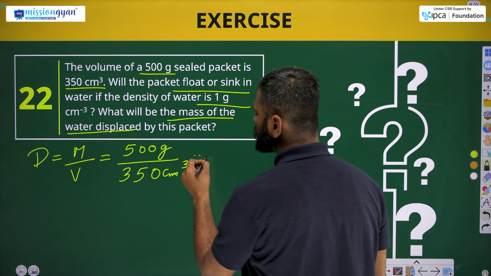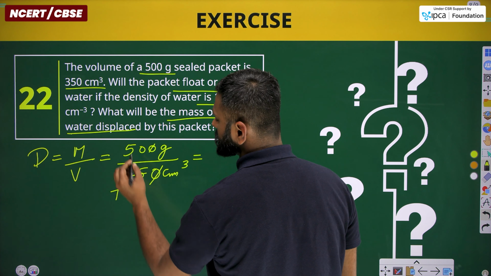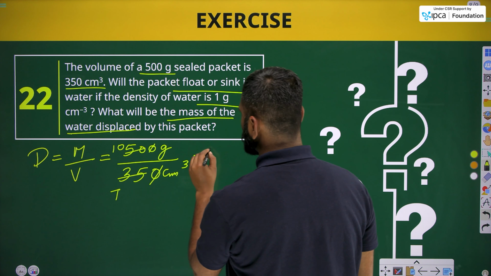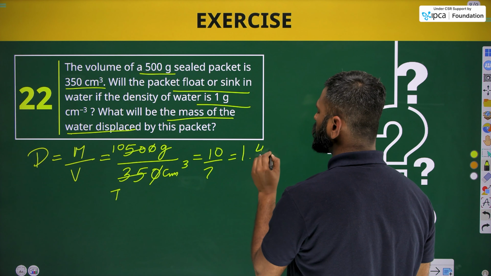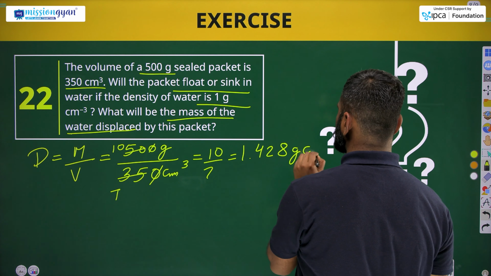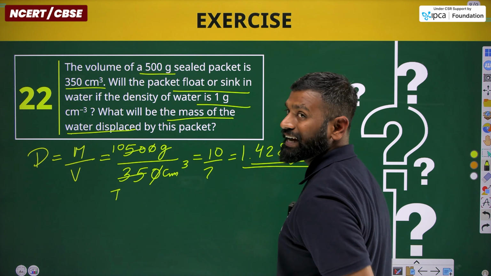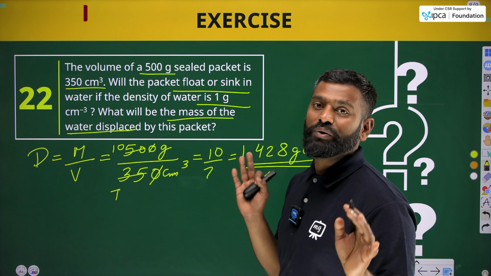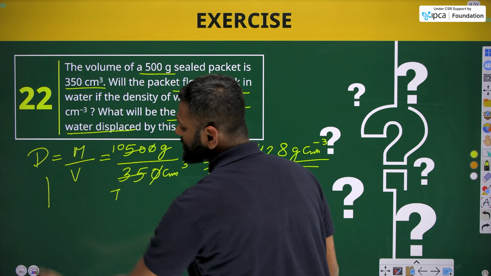By solving this, we'll get 10 upon 7, and the value will be 1.428 gram per centimeter cube, which is larger than the density of water. Due to this, the object will definitely sink.